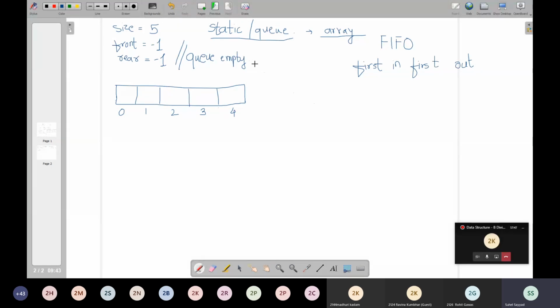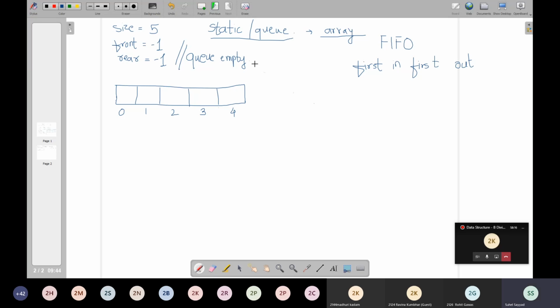So we are taking two variables for those two ends, int front and int rear. Initially, both of them are initialized to -1, which helps us indicate that this queue is empty. Are you getting this?